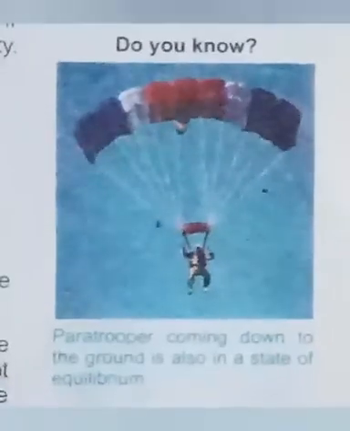Why? Because the paratrooper is moving with uniform velocity, with uniform speed. So it means that the upward force cancels the effect of the downward force and the paratrooper is in motion with the equilibrium position. So this is an example of dynamic equilibrium.